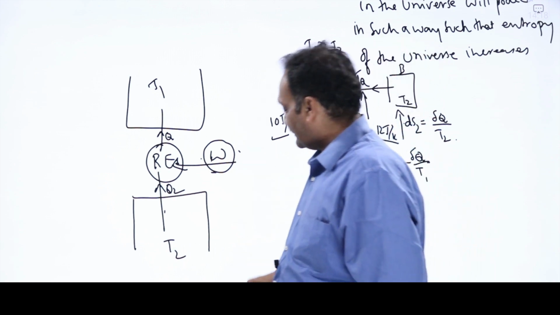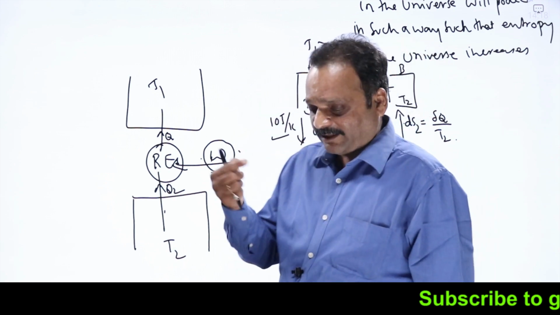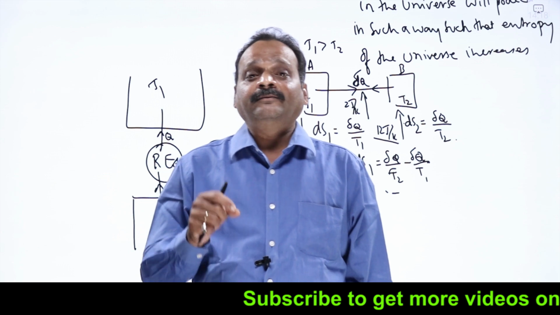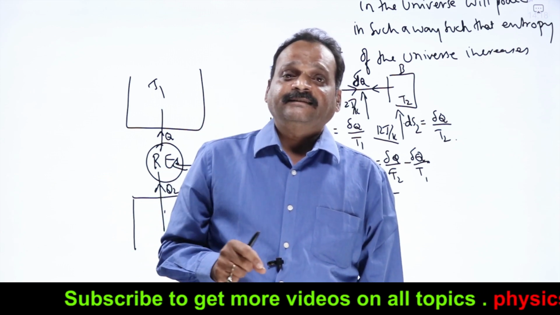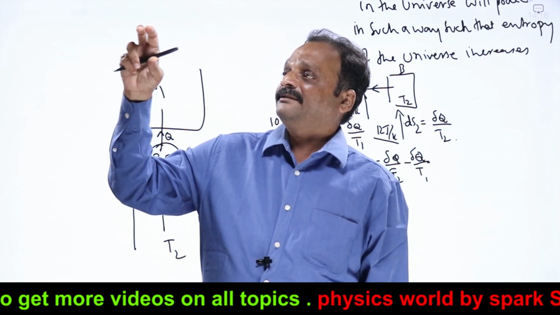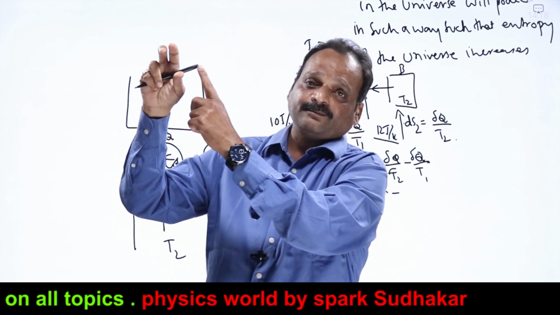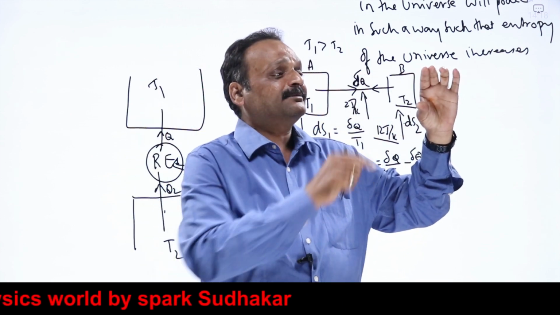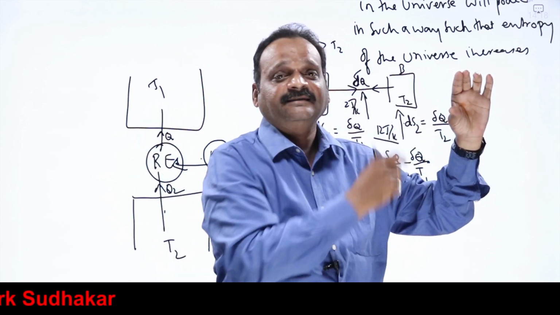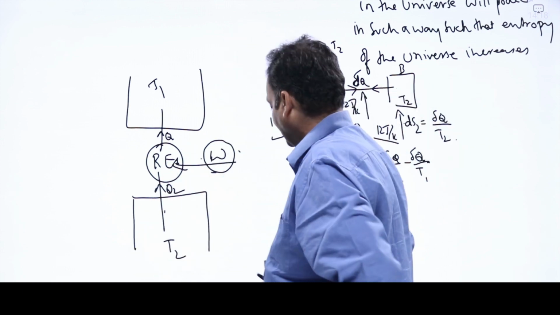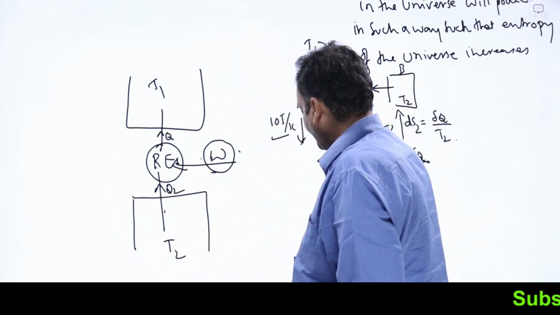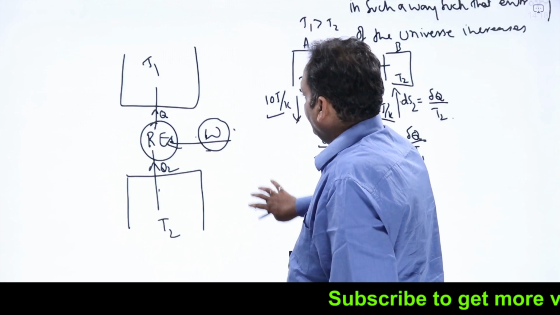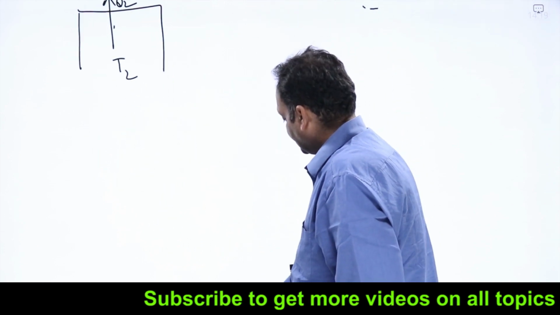Now we'll see what is another form of entropy. That is, entropy is related to disorder existing in the system. If the system's entropy is more, I'll understand disorder in that system is more. If this system's entropy is less, I can understand disorder in this system is less. Now we'll see what will happen. You take a system like this.